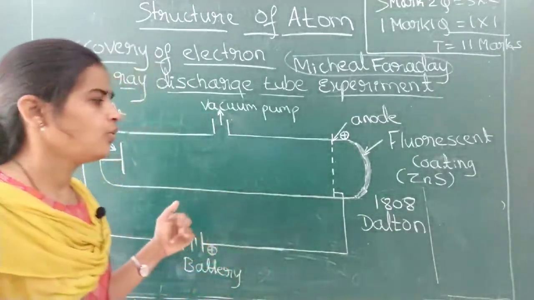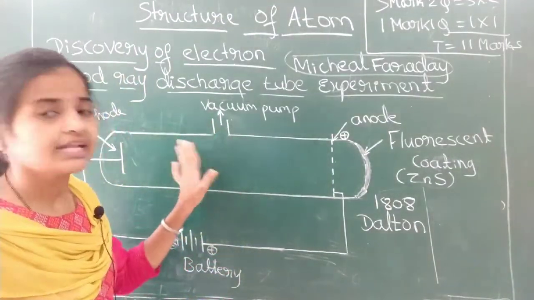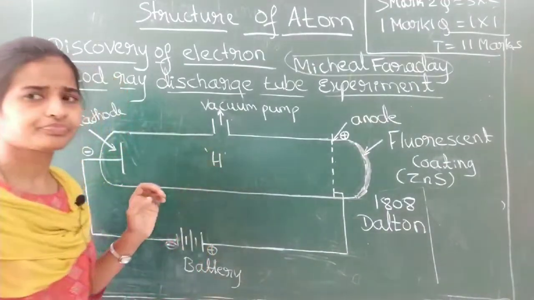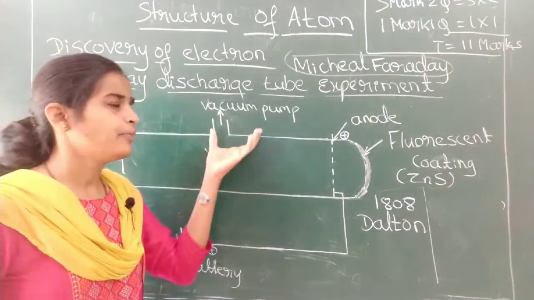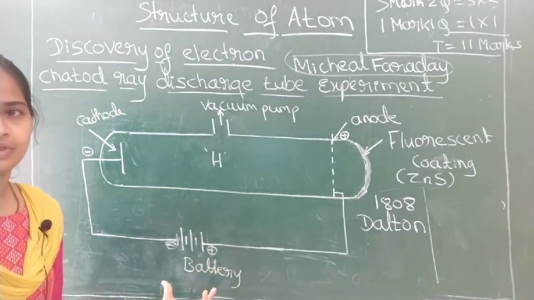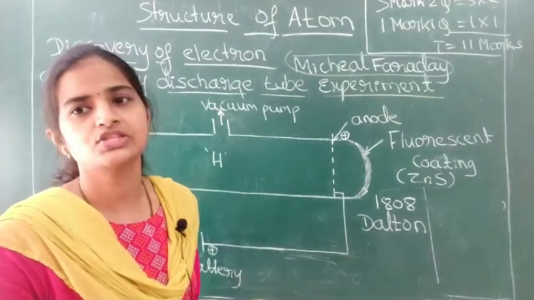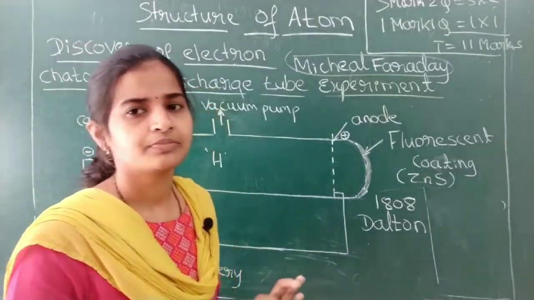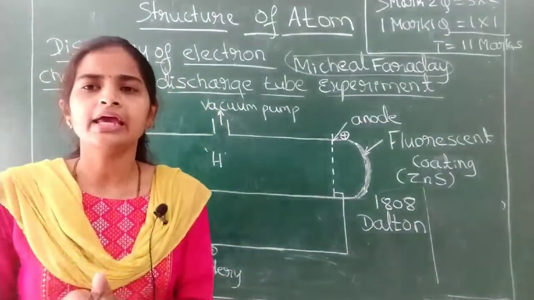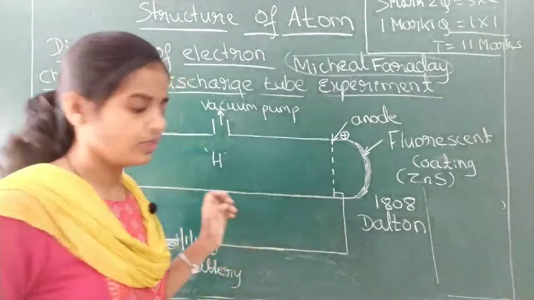Now, what happened? See, first he has taken hydrogen gas in it. What gas did he take? Hydrogen gas. And he went on changing the pressure with the help of the vacuum pump and changing the voltage with the help of this battery. At first he did not observe any changes, but at a certain stage, what is that stage? When very low pressure and high voltage is applied.